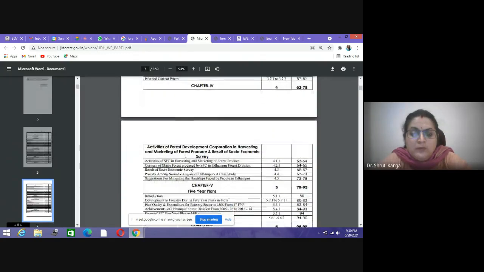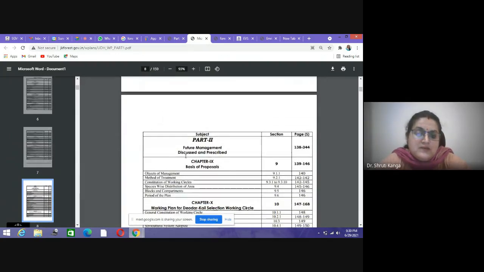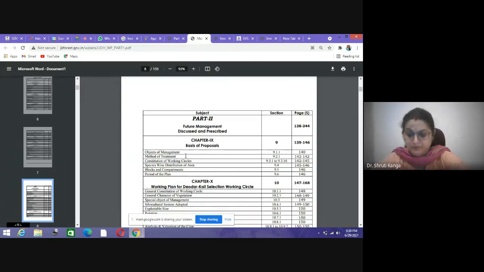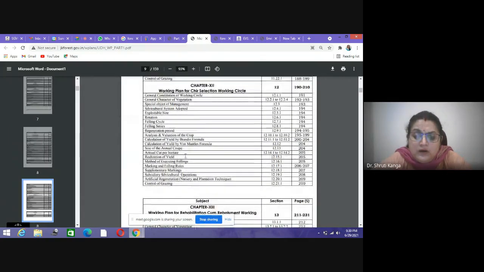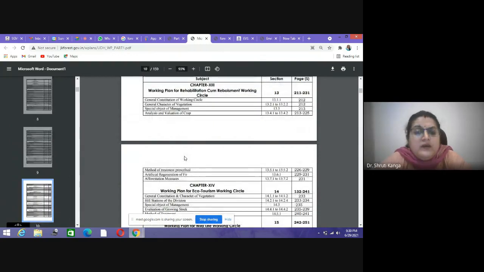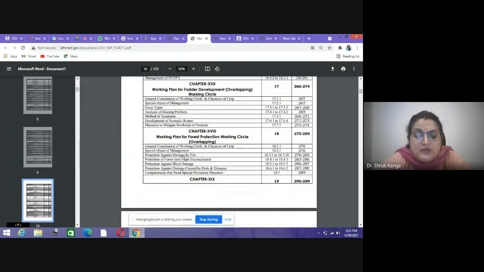In part two, we have the future management plans discussed and prescribed. So let's have a look one by one at what information the different chapters contain.